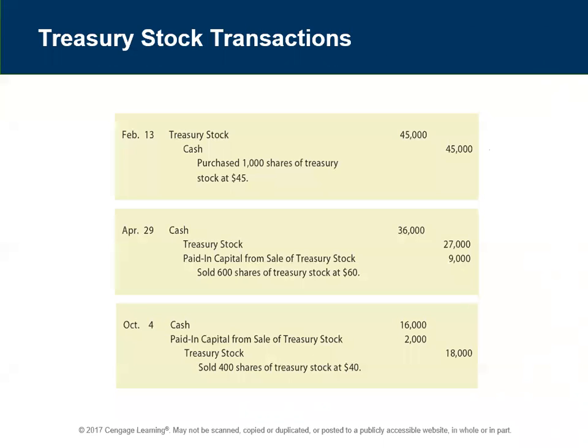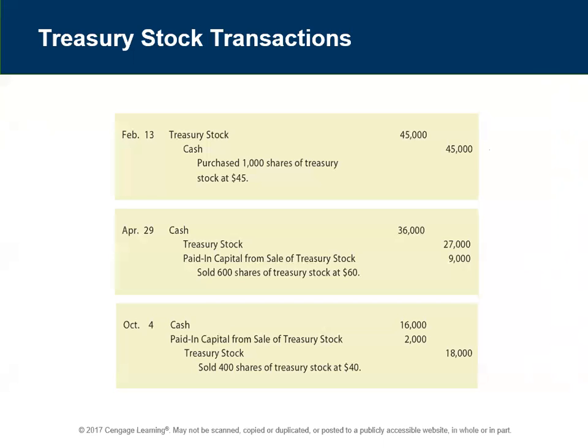The only thing tricky when we deal with treasury stock is, right here we had paid in capital from sale of treasury stock of $9,000. If when we sold the remaining shares our loss was more than $9,000, we can't debit paid in capital more than its credit balance. We're going to look at that probably Thursday when we do some examples, because that's the only tricky part of treasury stock: when we sell for a loss, we can't debit the paid in capital account for more than its balance.